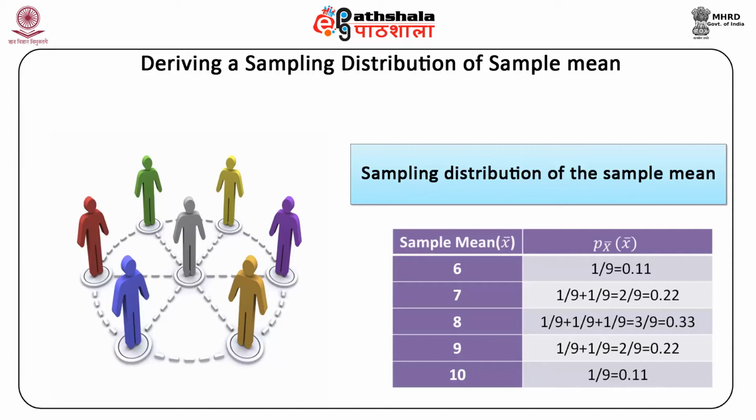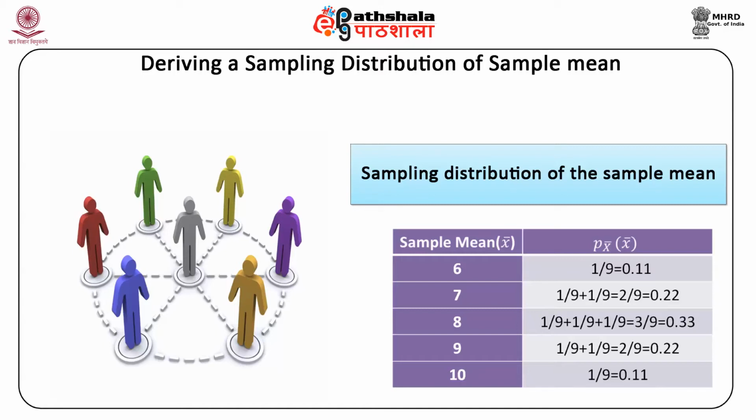In the second column, we have the probability of this x bar, denoted as p of x bar. Now, this p of x bar comes out to be 1 by 9, equal to 0.11 for sample mean 6. For sample mean x bar equal to 7, we get 1 by 9 plus 1 by 9 equal to 2 by 9, which is equal to 0.22.